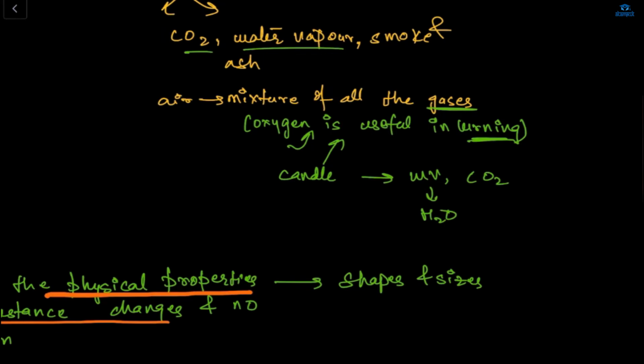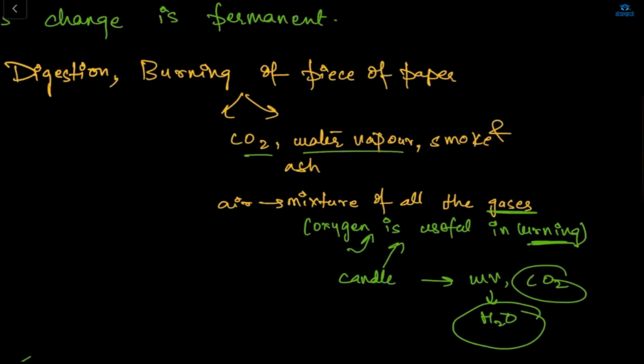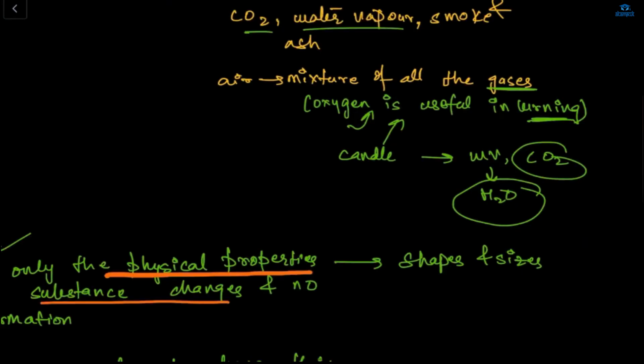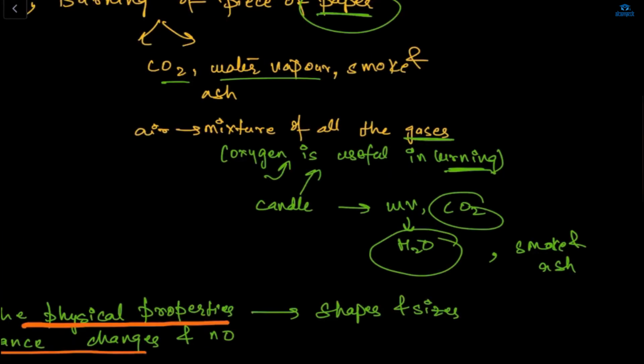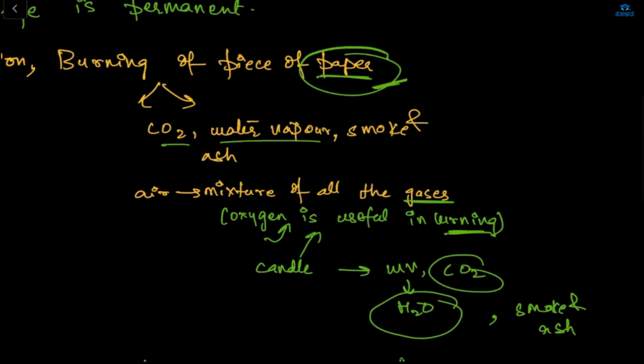If we combine the CO2, the water vapor, the smoke and the ash, will I be able to form a paper again? No, ma'am. If I combine my CO2, H2O, smoke and ash, I won't be able to make this paper again. So this change is irreversible. Now you got the concept of how the burning of a piece of paper is irreversible.